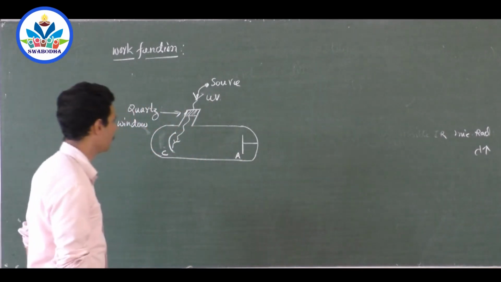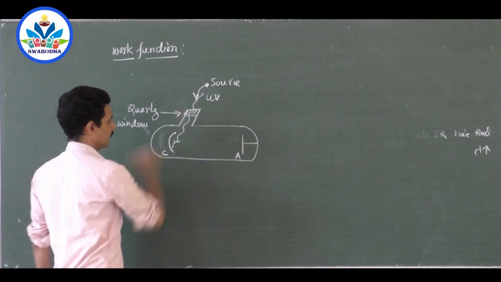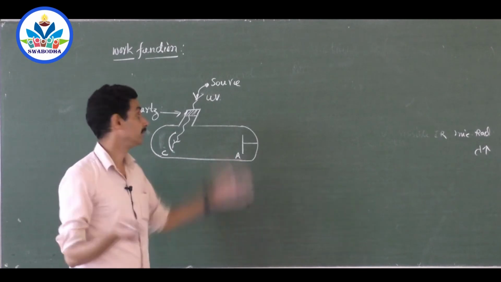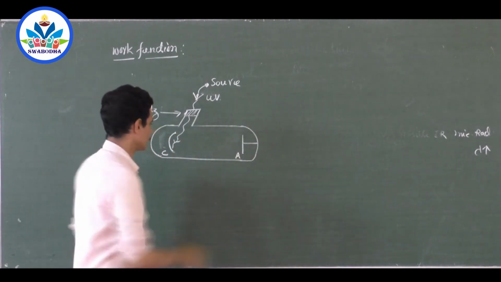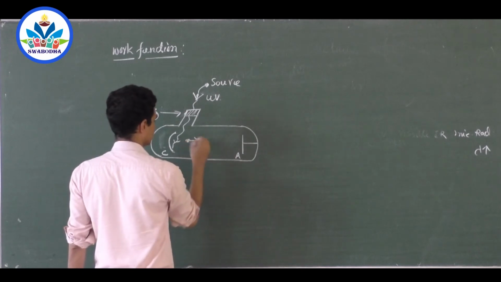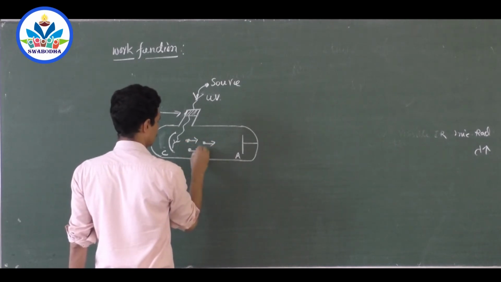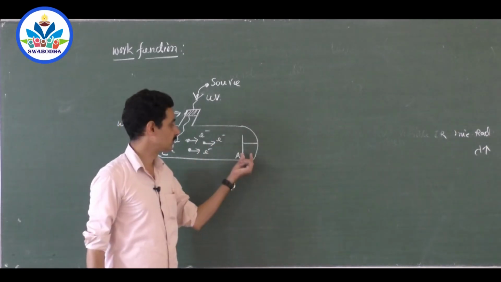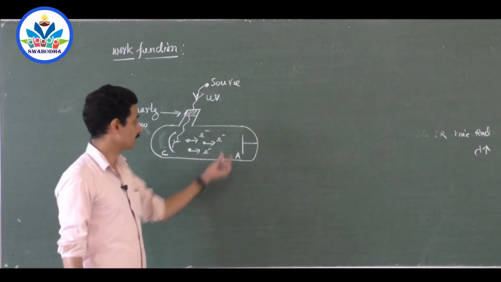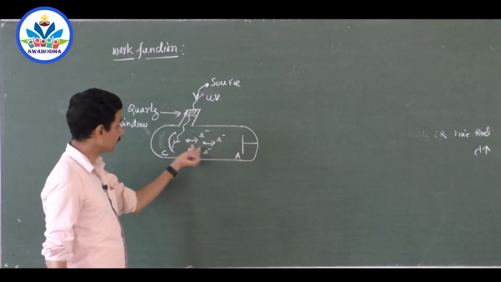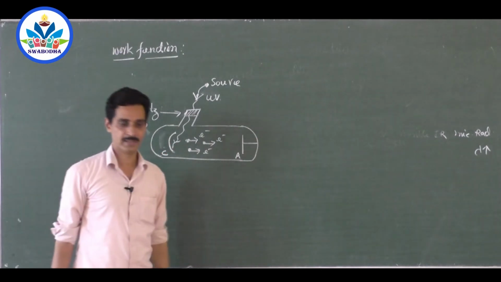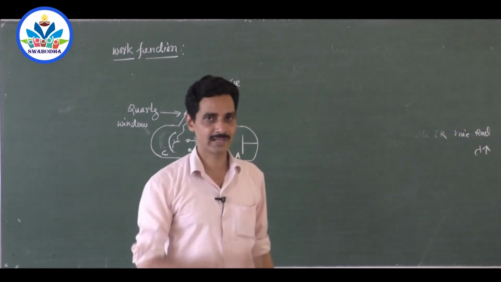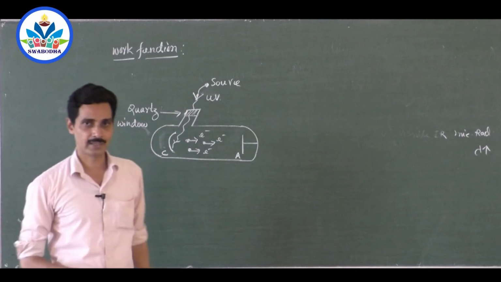Okay, that is over. Now light falls on this cathode. Cathode is photosensitive, and the energy we are incident on this is enough to remove the electrons. So electrons are removed and they move out like this. These are all electrons, and these electrons must be attracted. So this should be given to the positive of the battery, because electrons must be attracted. And these emitted electrons shouldn't come back, so this should be given the negative of the battery. Negative of the battery will have negative potential and it will oppose electrons. Electrons are negatively charged. Positive of the battery will attract electrons.